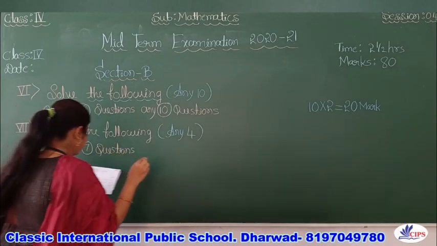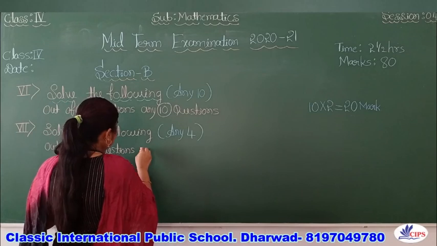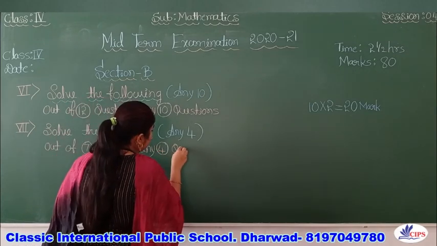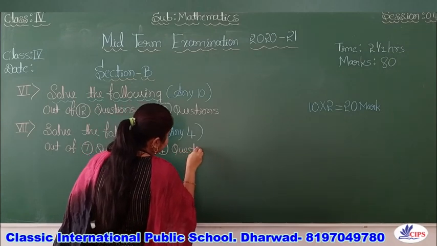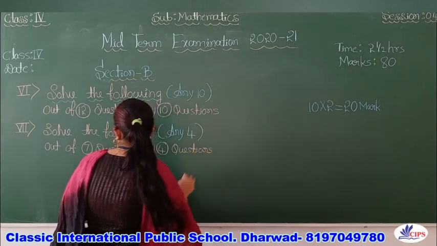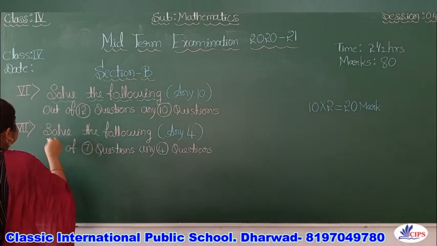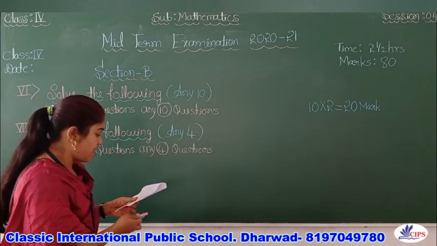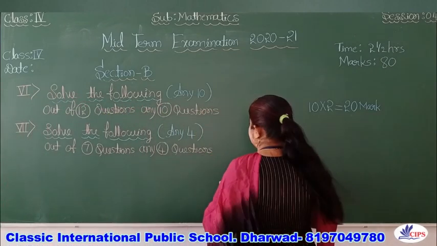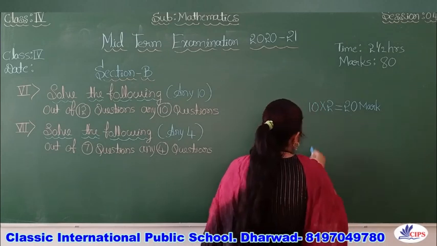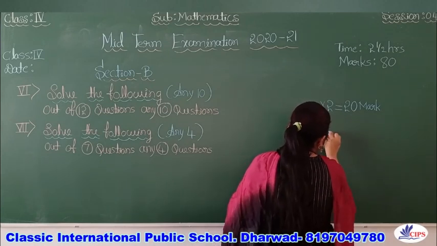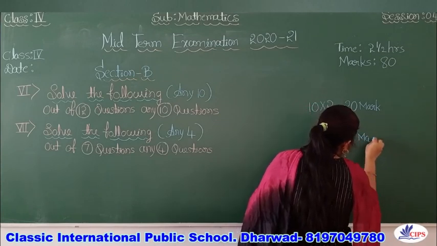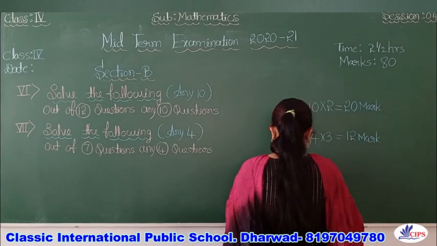Out of 7 questions, you are going to attempt any 4 questions of your choice. So this is the 7th main, solve the following. Any 4 means I am going to write 4 questions of 3 marks, so equal to 12 marks. Okay. So this is the thing.